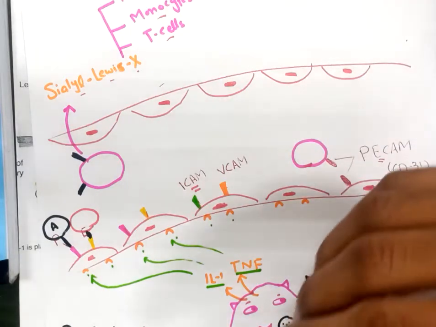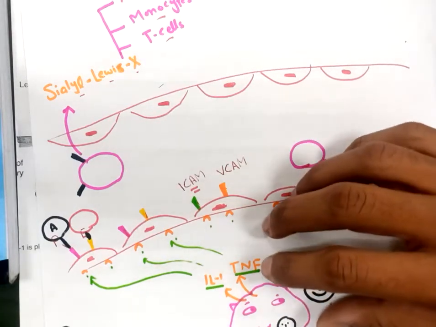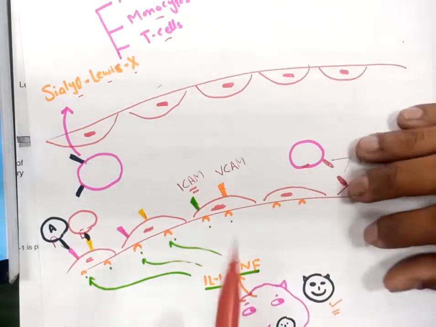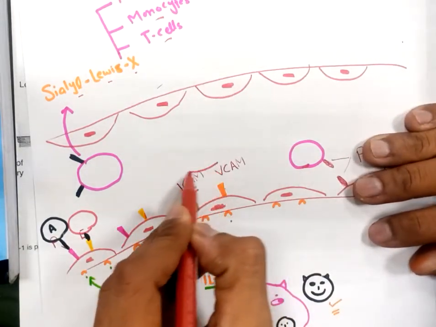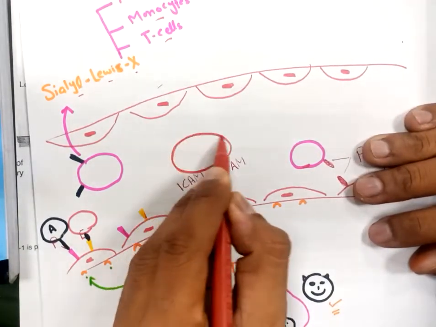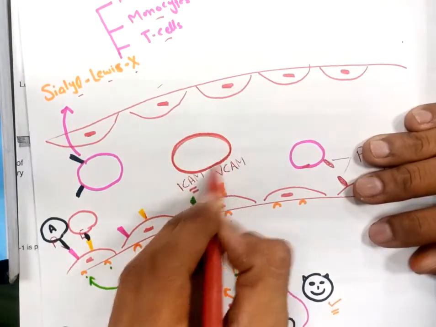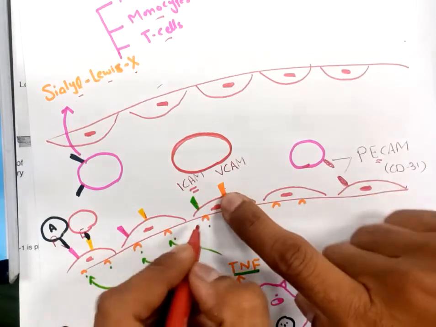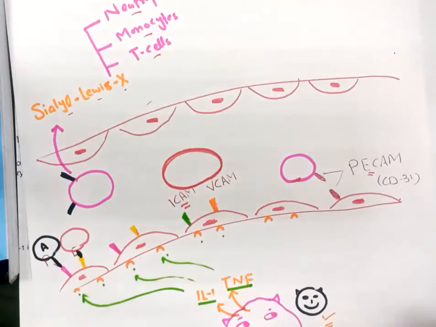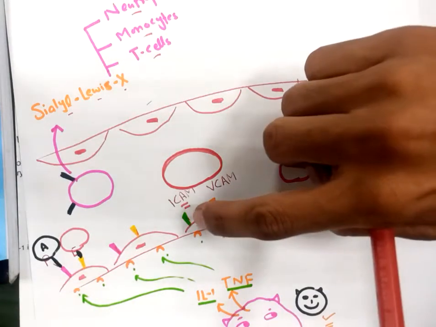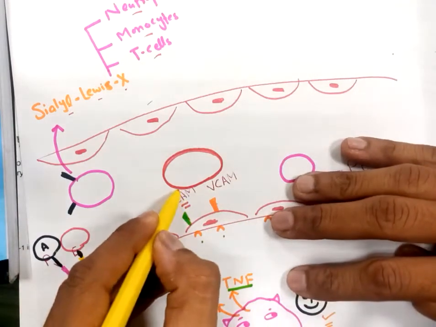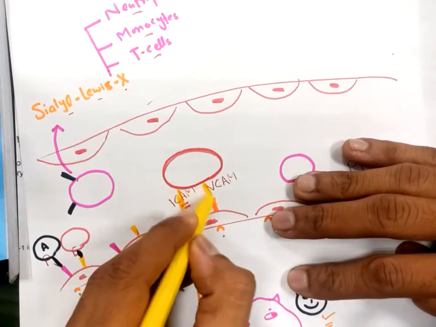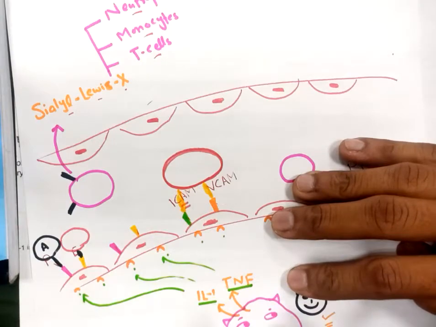Now the speed of the white blood cell, assume that it has reduced enough. And it will stick to some other molecules, that are ICAM and VCAM, present on the endothelial cell with the help of the ligand of these proteins, and the ligand of these proteins are called integrins.